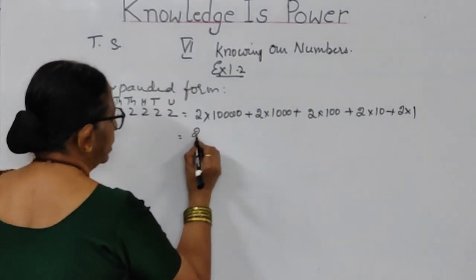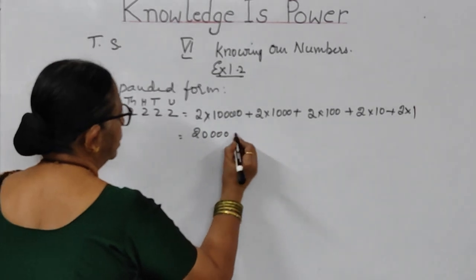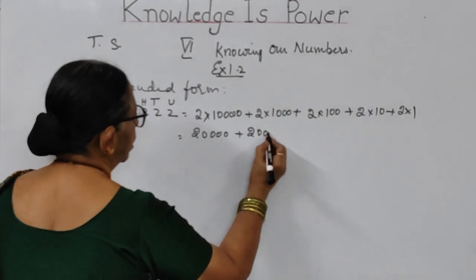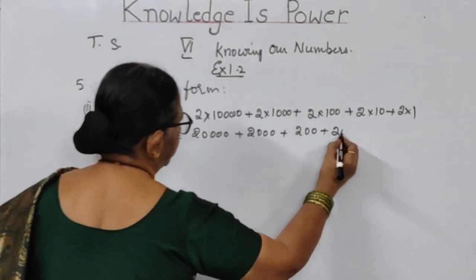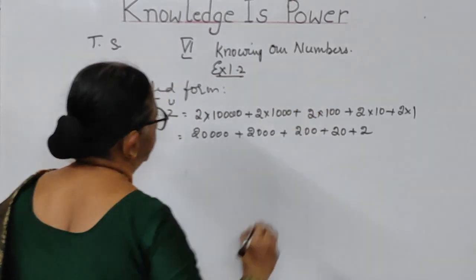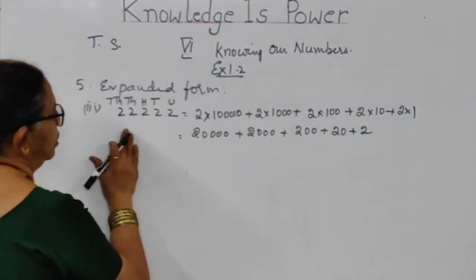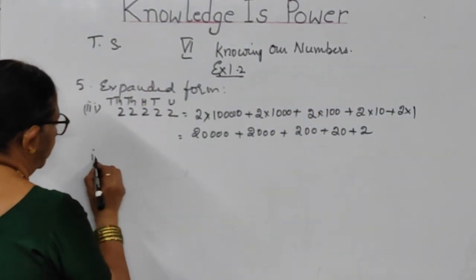So how much you are getting? 20,000 plus 2,000 plus 200 plus 20 plus 2. This is the answer, children. Basing on the place values, you have to do that.